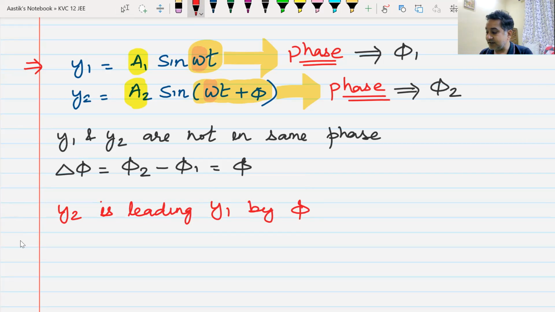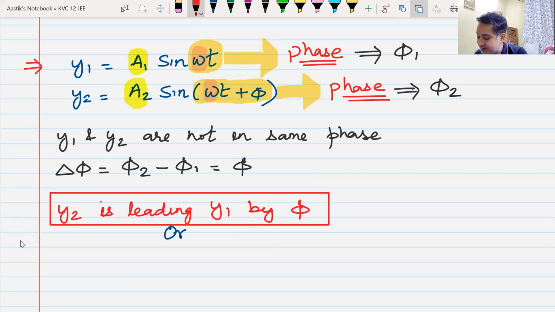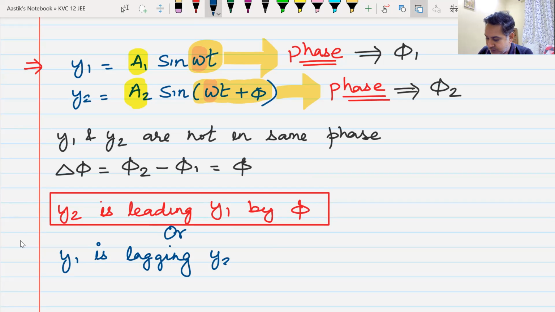The other way of saying the same thing is that y1 is lagging y2 by a phase angle of phi.